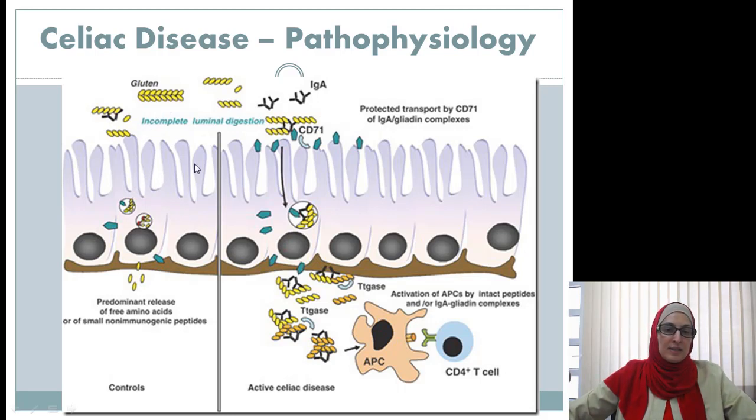These are the cells of the intestine, and they have these microvilli, as you can see, that increase the surface of absorption. The substances get through the cells, are processed there, and then released into the deeper tissues to be absorbed through the vascular system. So this is what happens normally.